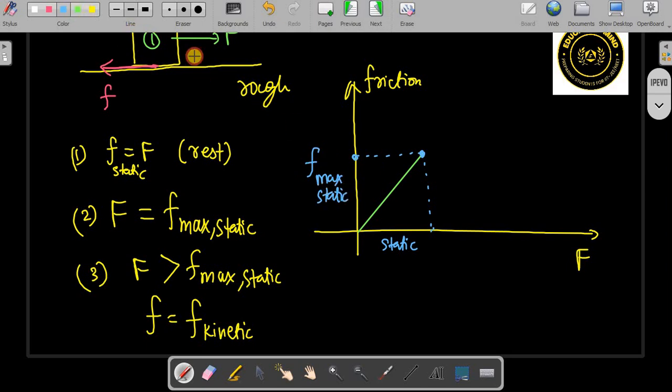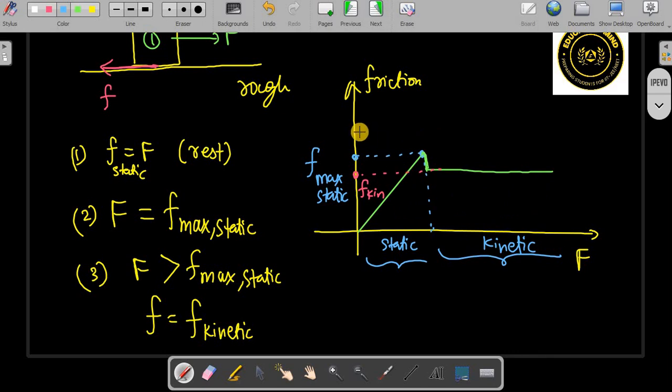Now after that, if you increase more than that, the graph will go a little bit down, and after that it is going to be constant. So this graph, the lower point, this one is kinetic friction. Kinetic friction is a constant value. So after this is the static region, this is the kinetic or dynamic region. Kinetic friction, this is static friction.